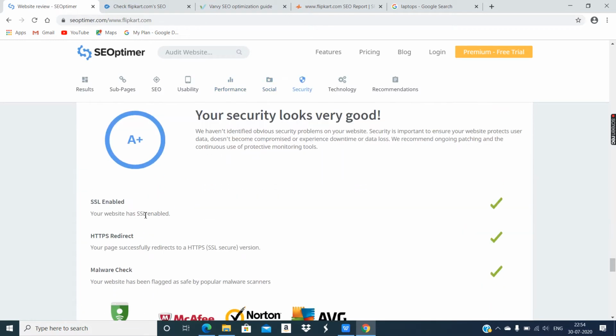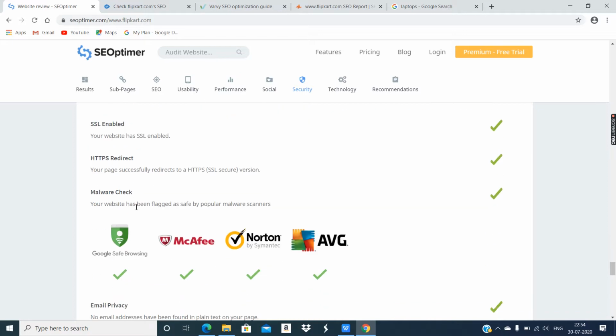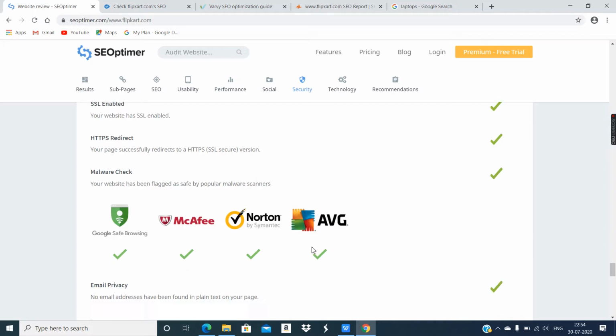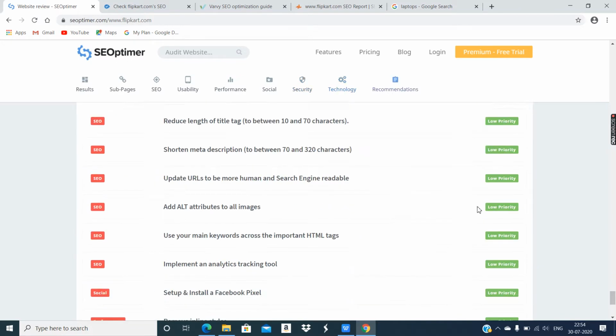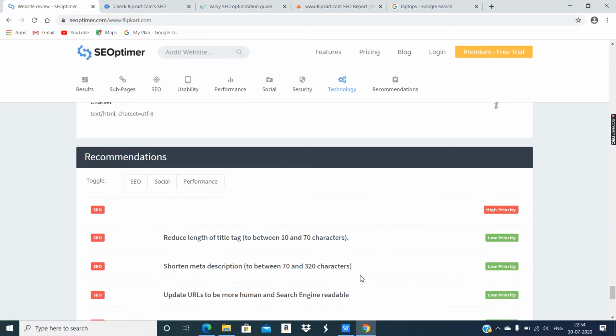Security A plus, that means all the security requirements are met. They have got good grades from Google Safe Browsing, McAfee, Norton, AVG, email privacy, all these features are there. So this is actually a good website, but the only thing lagging is the technical aspects of SEO and one or two things.